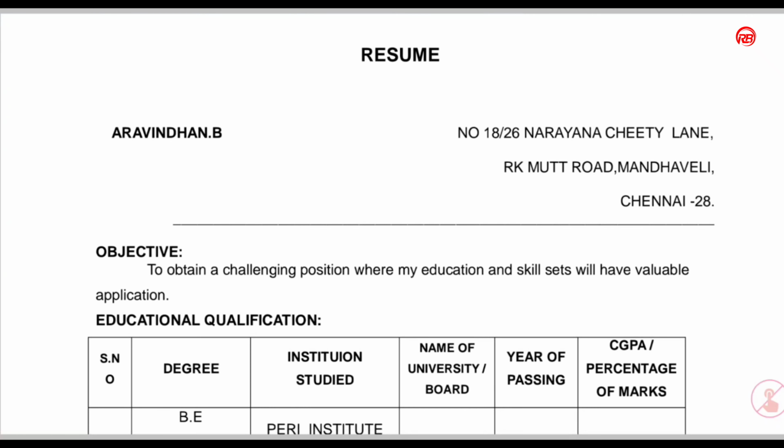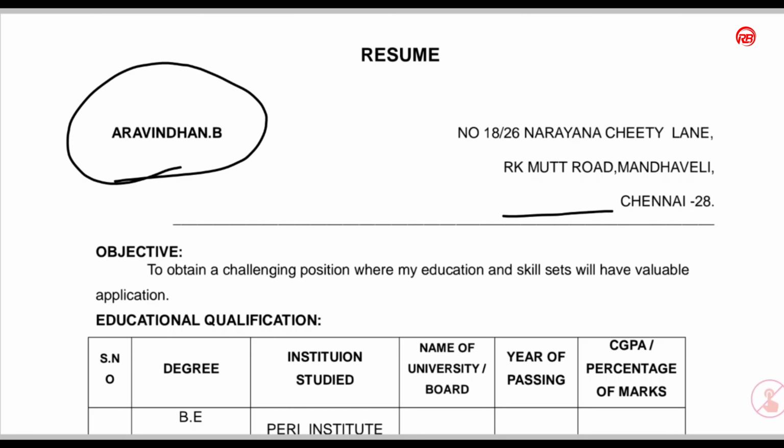Here I have given you a sample resume. Here I have mentioned the name of the candidate and his address. Here we can also include our mail ID, our contact number, and sometimes our passport size photo. And the first thing I have given here is objective.